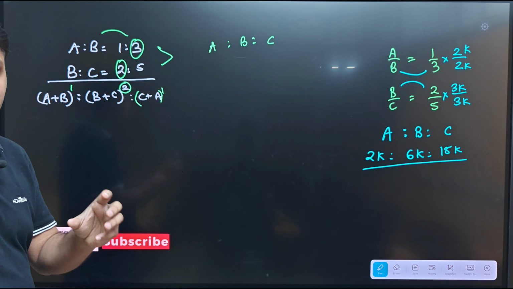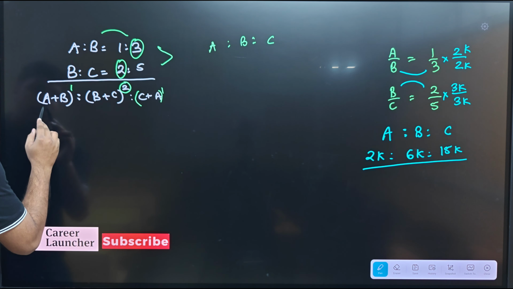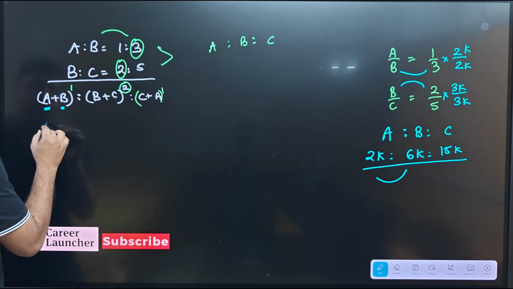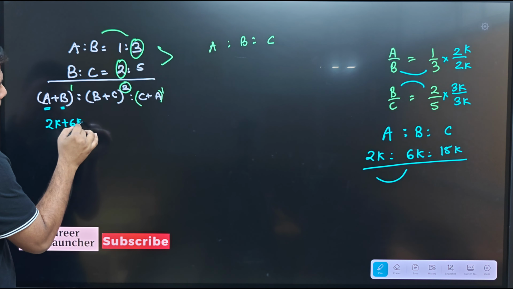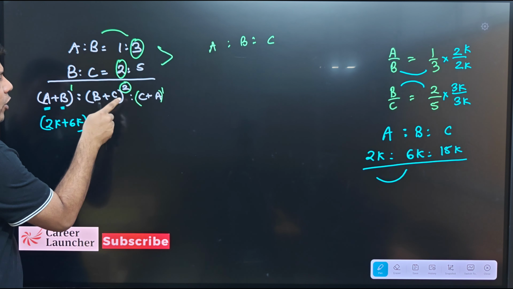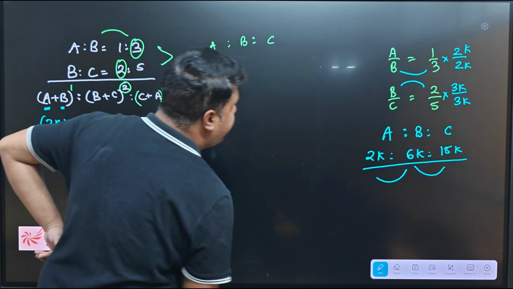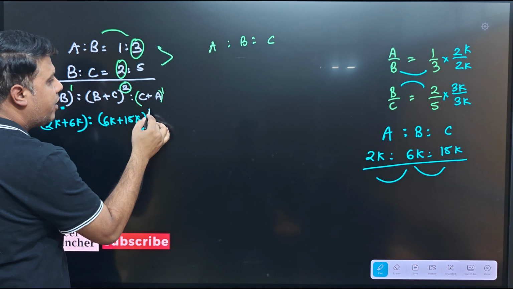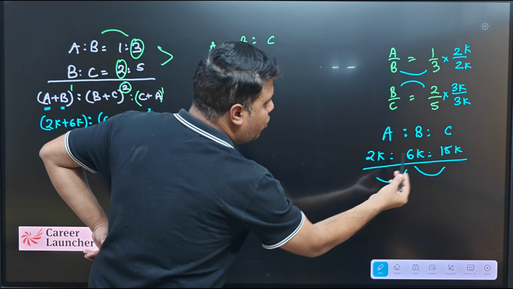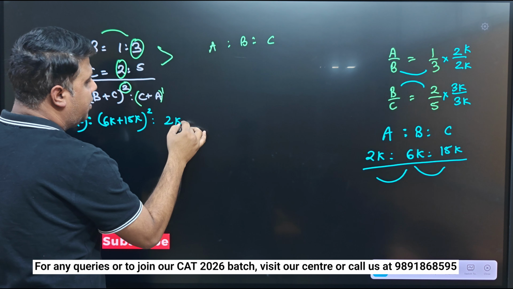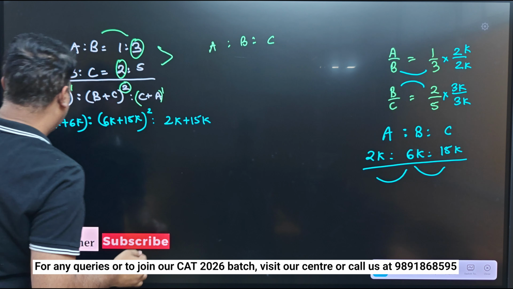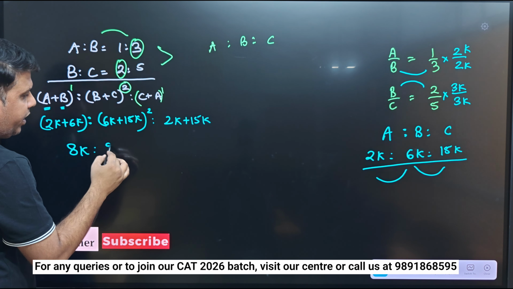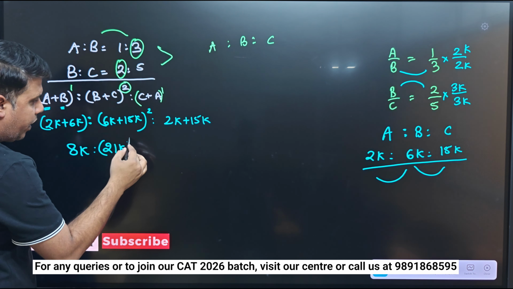2 6 15. अब देखते हैं यहाँ पर हमारा आंसर कितना आएगा. So if I talk about A plus B, A plus B will be 8k, that is 2k plus 6k. If I talk about B and C, this is 6k plus 15k, and now it is asking for the whole square also. Now C plus A is 2k plus 15k. Okay, so this is going to be 8k, this is going to be 21k, but we have to square it also, right?